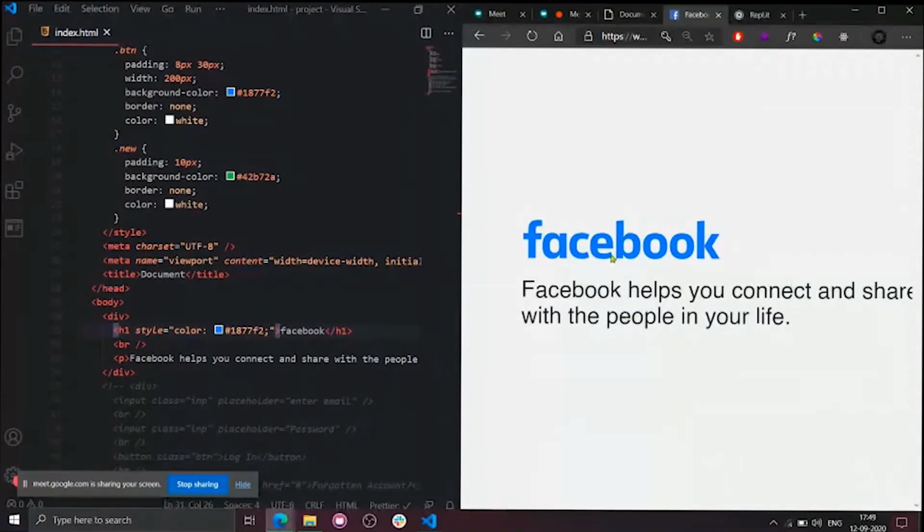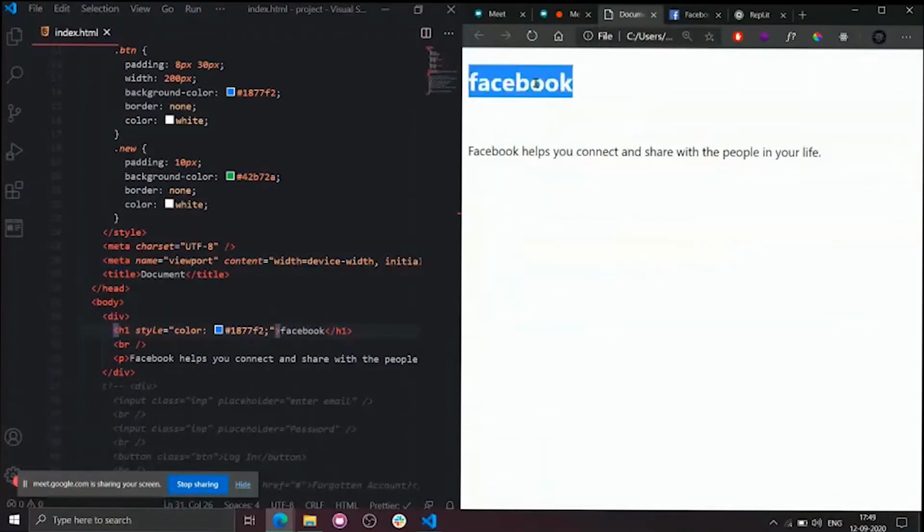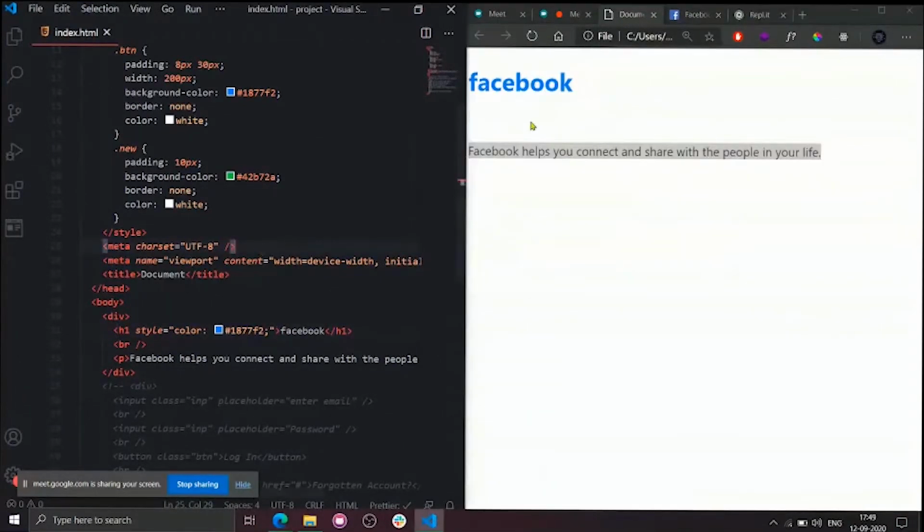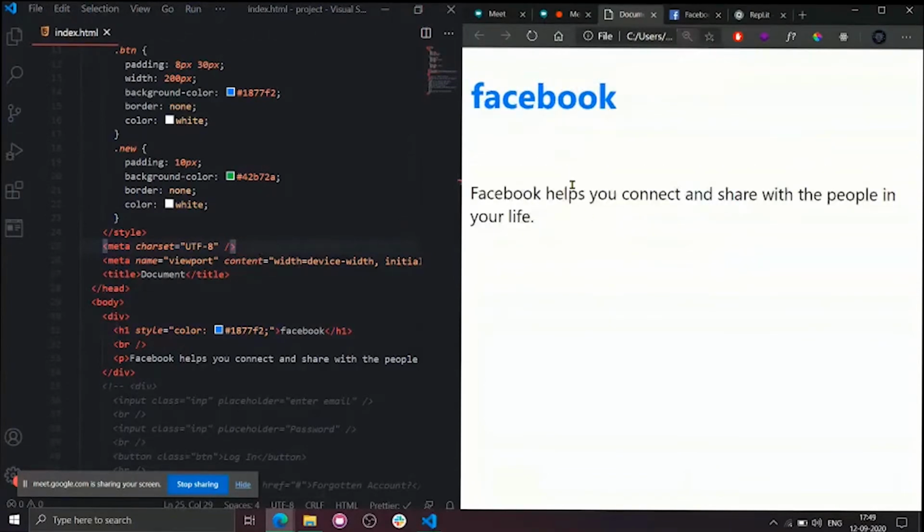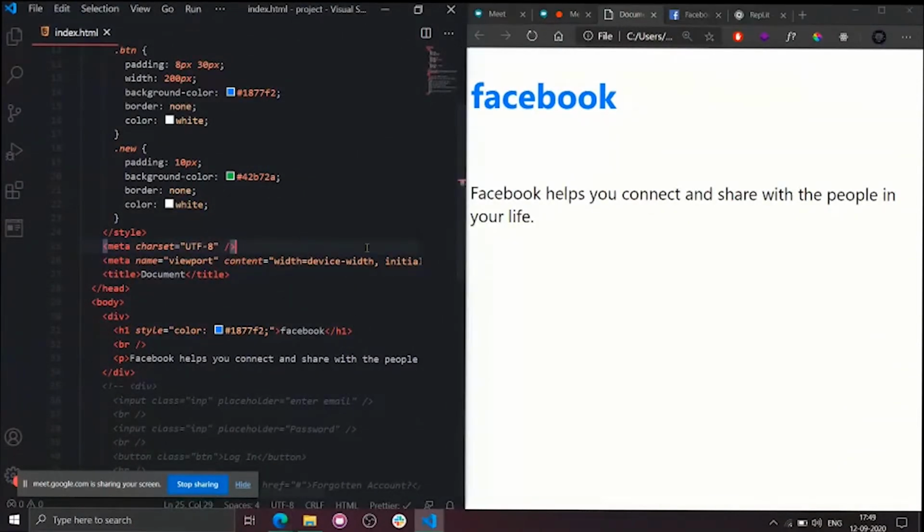Another thing that you need to do is, there is a little gap between this Facebook and this tagline, right? But for us, there is a huge gap between this Facebook title and this description. So what do I need to change? Any guesses? What I need to change so that these two will become close? Just keep a guess in the comments. As I told you earlier, I need to decrease this outer distance, right? The Facebook is occupying this distance. So to decrease the outer distance, what should I use? Outer, not inner. Margin. Exactly, margin. Very good.